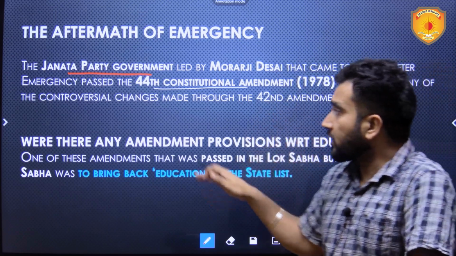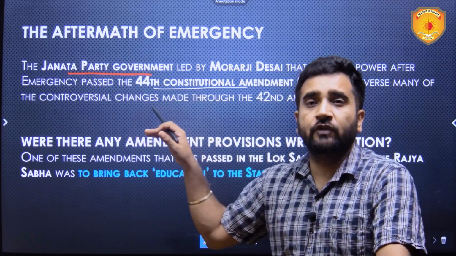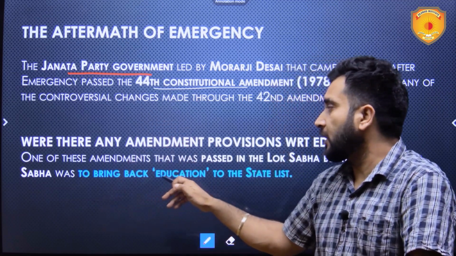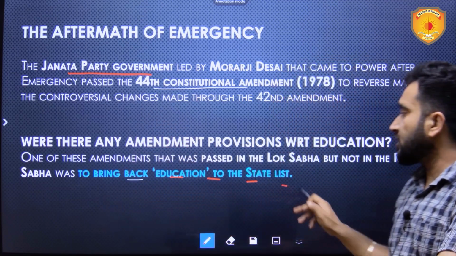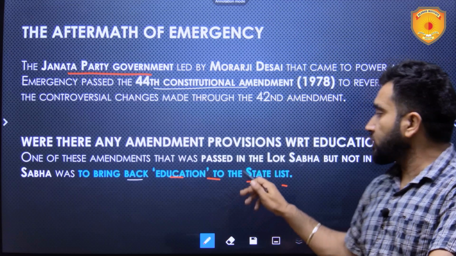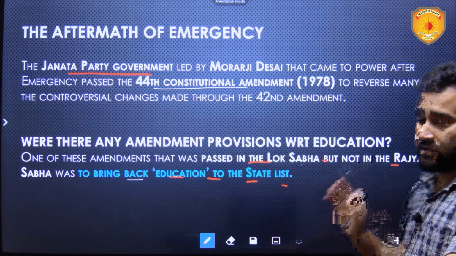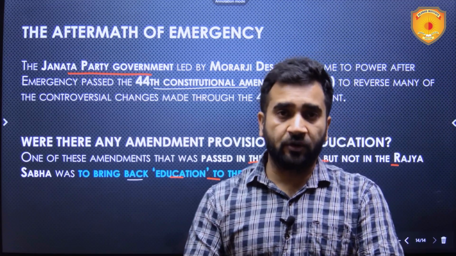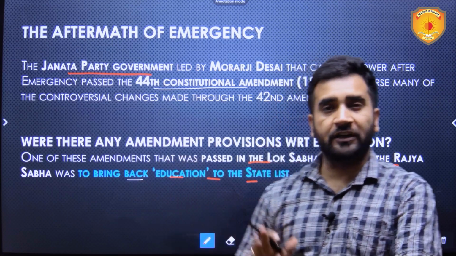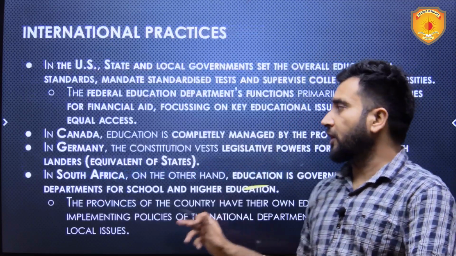There was also one more thing with respect to education which was picked up by the Janata Party government back then, and that was to bring education back to the state list. This resolution was passed in the Lok Sabha, but not in the Rajya Sabha. It was not able to pass in the Rajya Sabha, and hence education remained in the concurrent list. It is still there in the concurrent list.